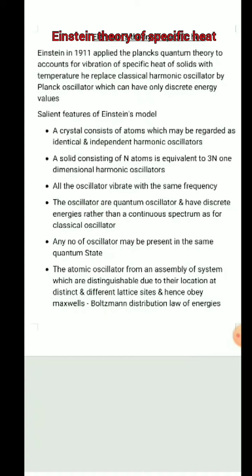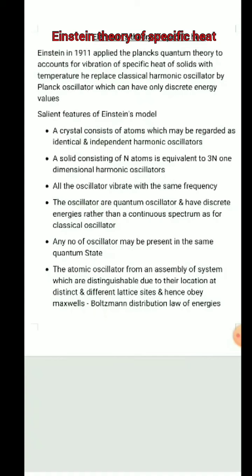Okay, Einstein's theory of specific heat. Einstein considered it using the quantum theory. In 1911, Einstein applied Planck's quantum theory to account for the variation of the specific heat of solids with temperature. He replaced the classical harmonic oscillator by Planck's oscillator, which can have only discrete energy values, replacing the assumptions of the classical harmonic oscillator with those of the quantum harmonic oscillator.